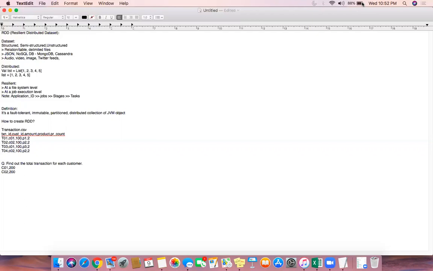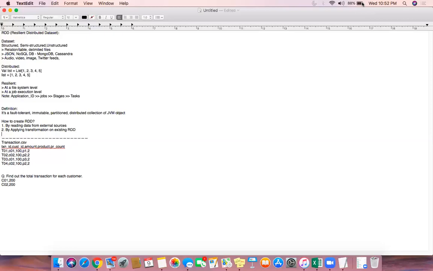Now coming to how to create an RDD. Just remember, there are only two different ways to create an RDD. One is by reading data from external sources, and two is by applying transformations on an existing RDD. There are only two different ways.